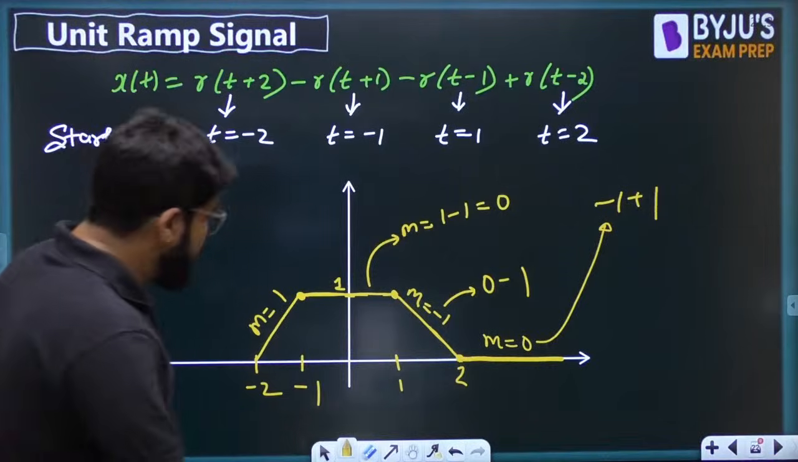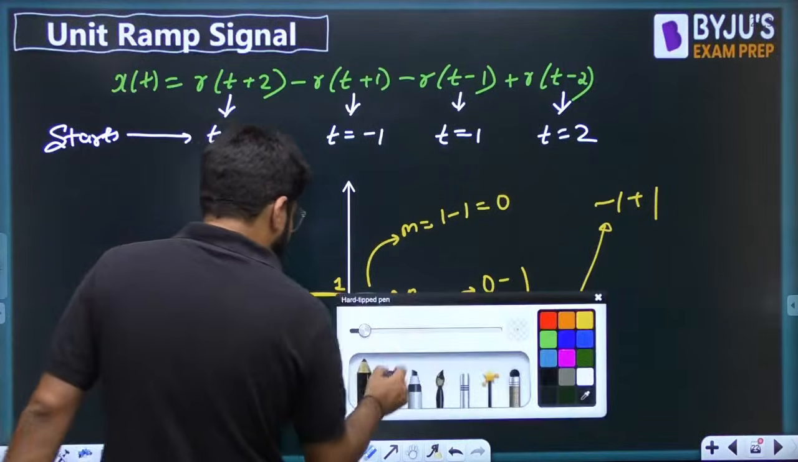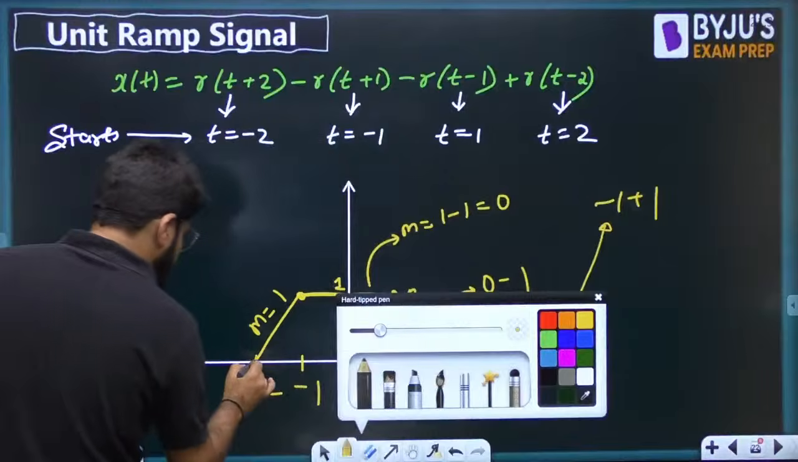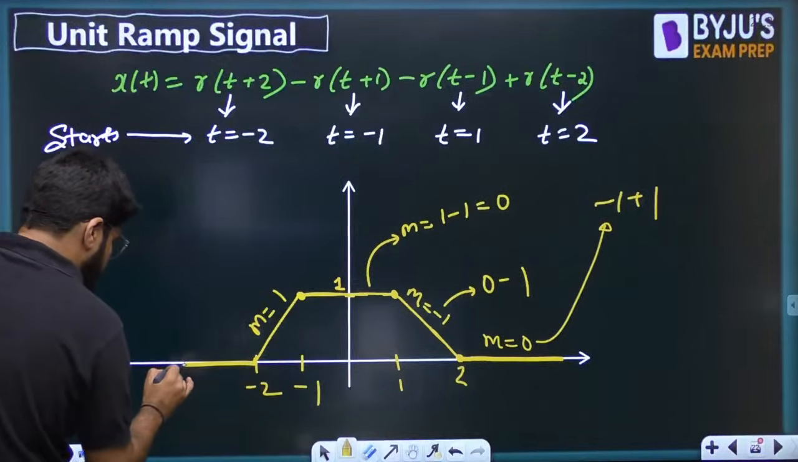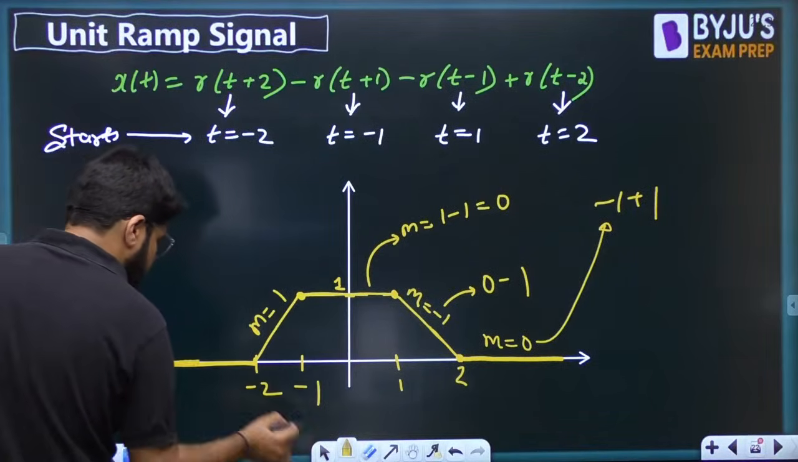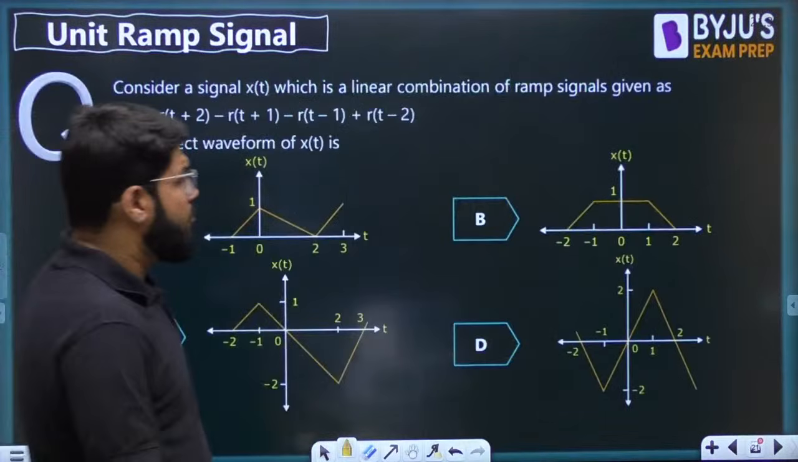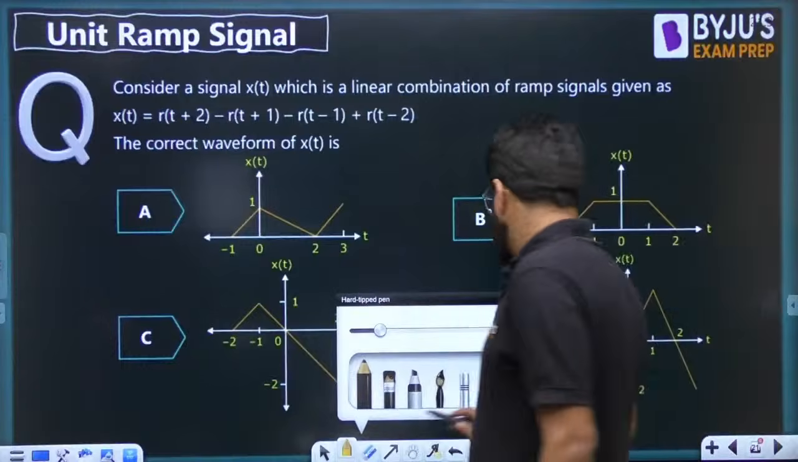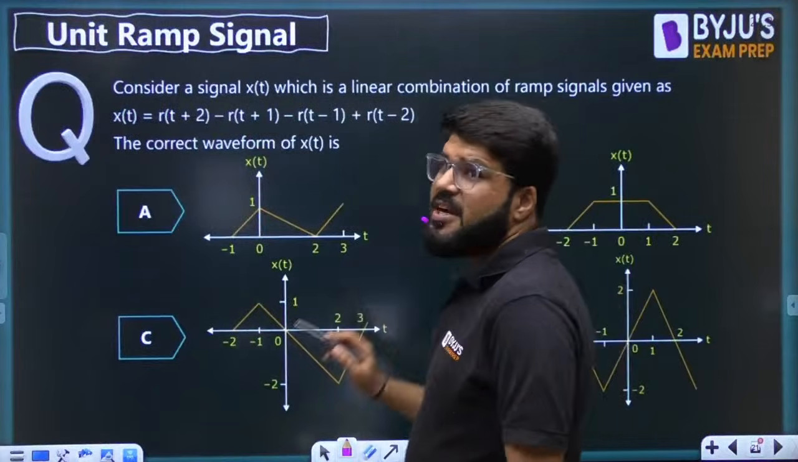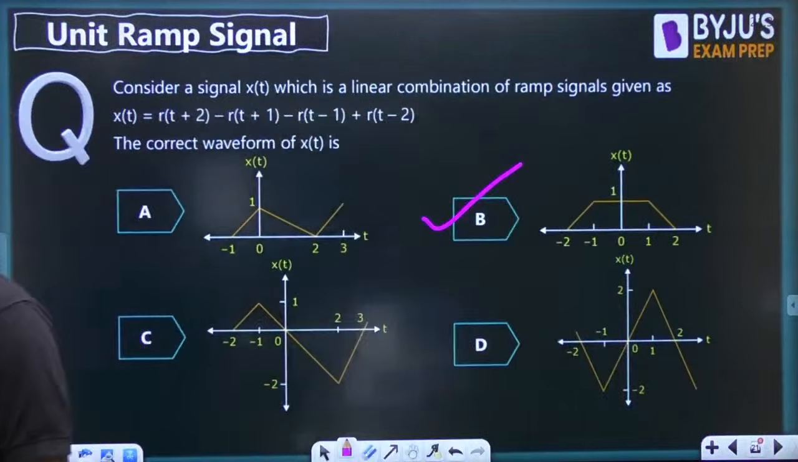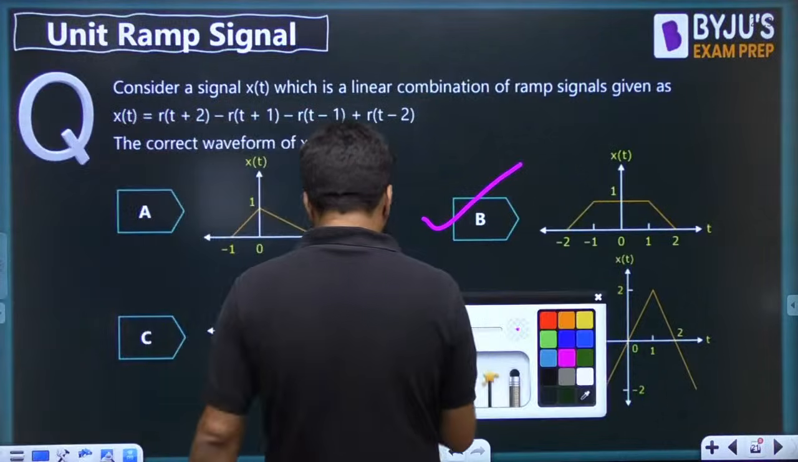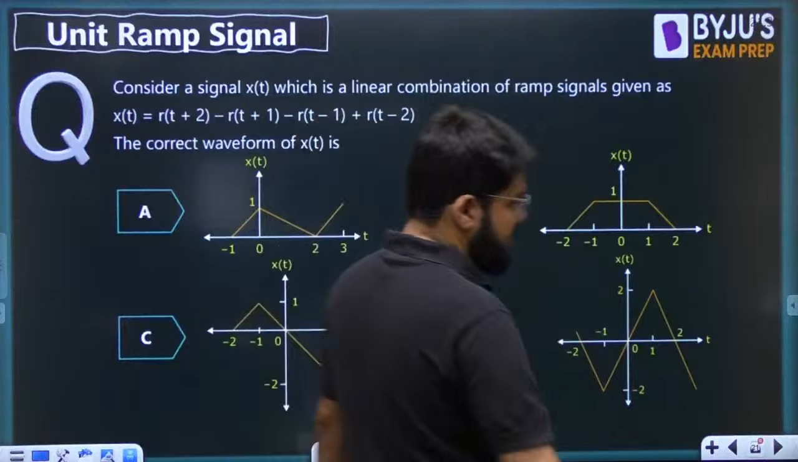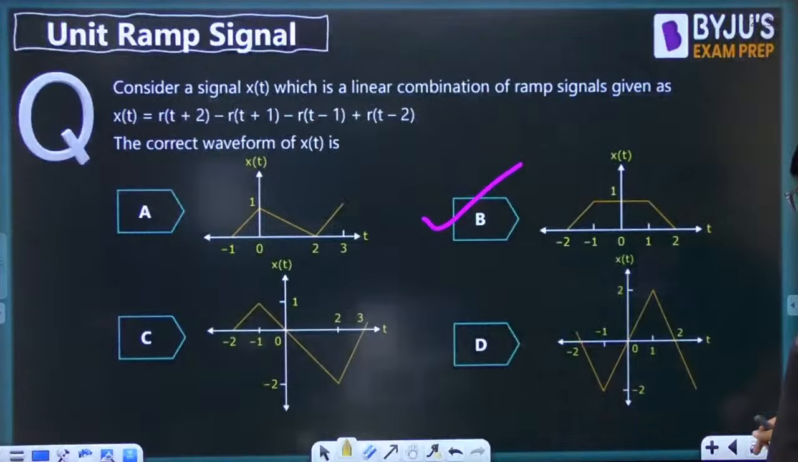This is the waveform which is actually representing a trapezoid shape. I will bold it here as well. So this waveform represents a trapezoid shape. B is the very correct answer.